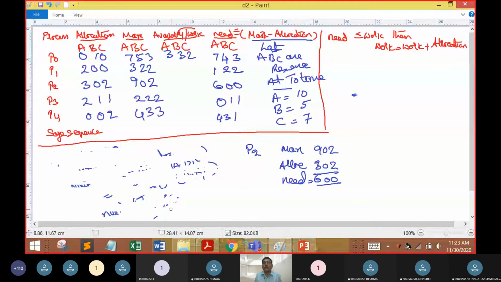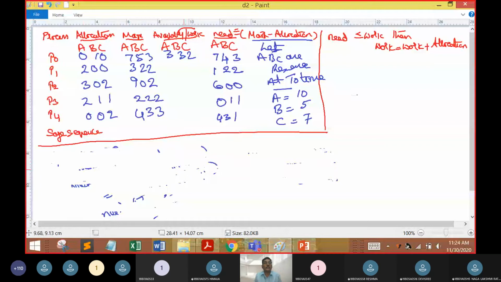So now we have computed the need vector. We were saying that it is going to be maximum minus allocation, thereby we got the values as 7, 4 and 3. So now you can assume that out of the 10 instances of A, how they are going to be distributed. Availability is 3, and the need is 3, 2. If you want, you can just sum 2 plus 3 plus 2 plus 3 equals 10. For B, allocation 1 plus 1, availability 3, then 1 plus 1 plus 3 equals 5.